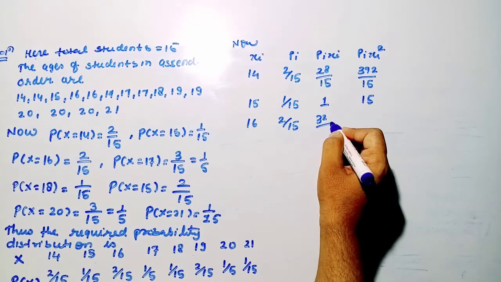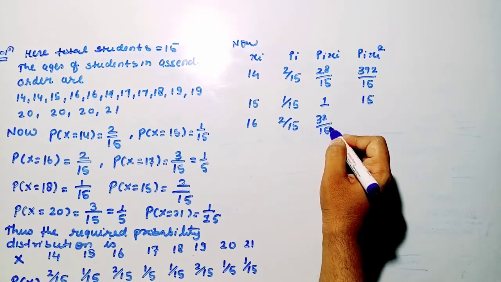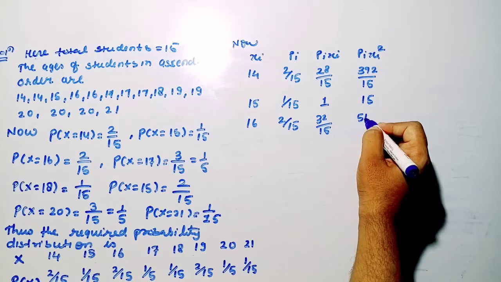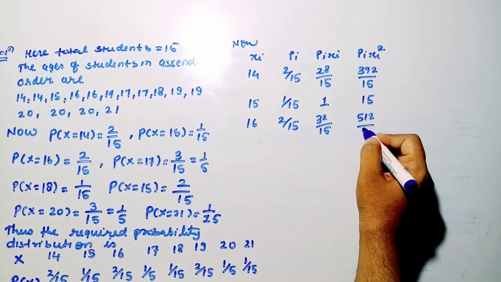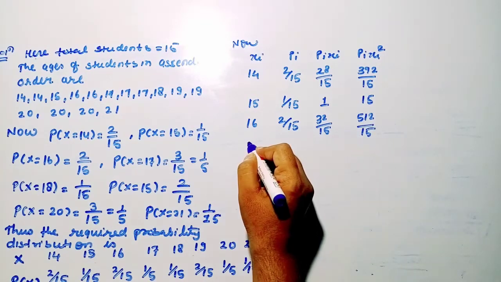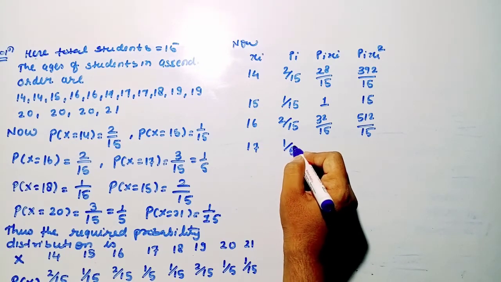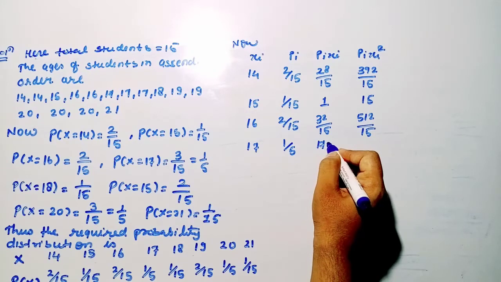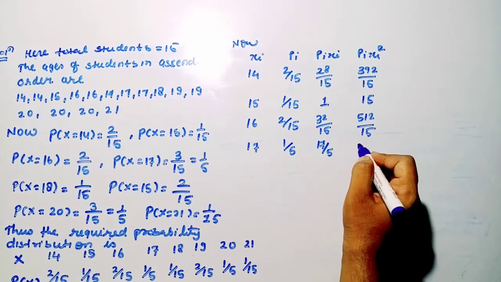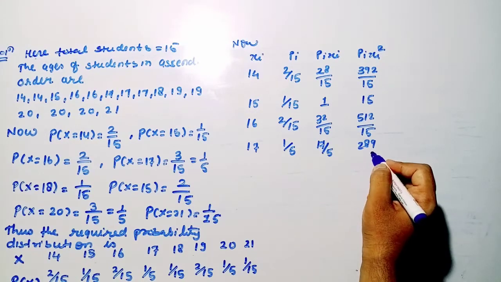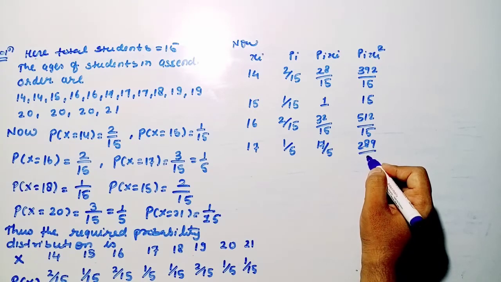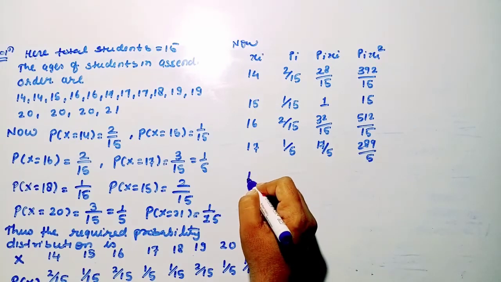So similarly for 16, pi is 2 by 15, pi into xi 32 by 15, and pi into xi square will be 512 by 15. For x is equal to 17, pi is 1 by 5, pi xi is 17 by 5, and pi xi square will be 289 divided by 5.